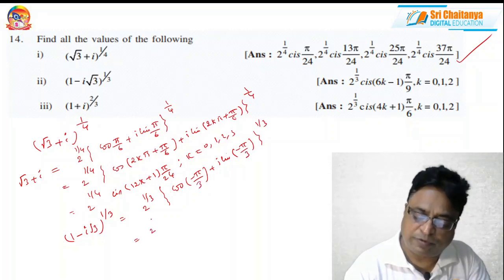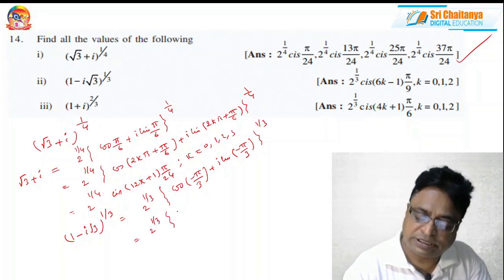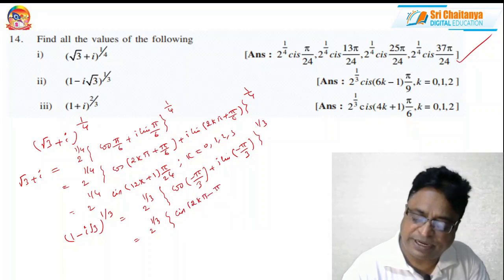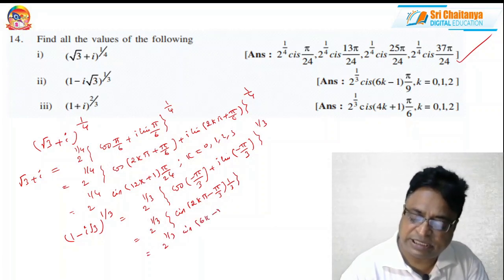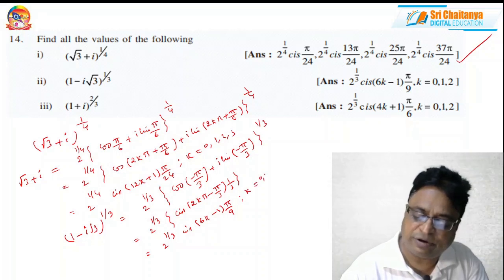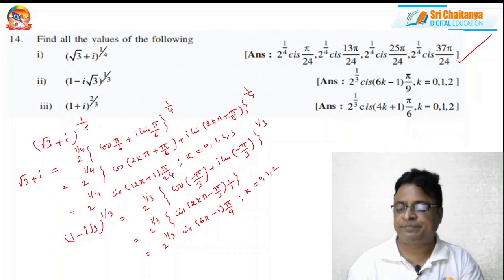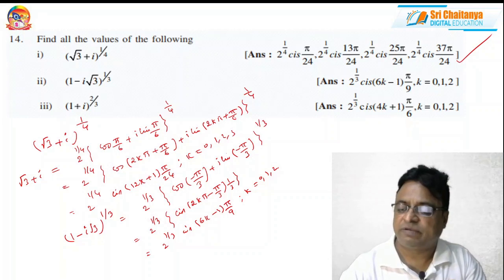So this is 2 power 1 by 3 cis (2k pi minus pi by 3) into 1 by 3. This is 2 power 1 by 3 cis (6k minus 1) pi by 9, where k equal to 0, 1, 2. This is the answer for the second question.